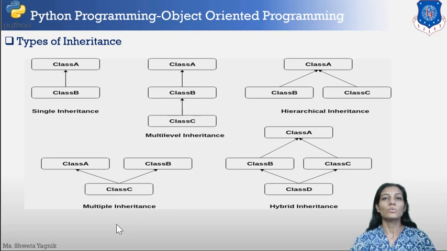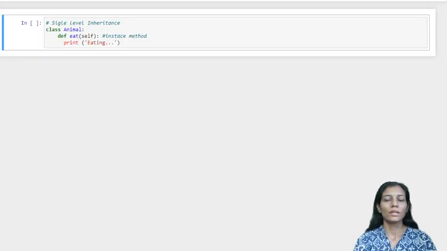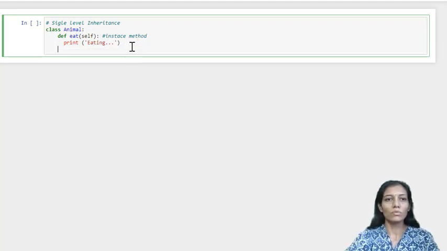Now we'll see how to implement inheritance. Let's define a single inheritance. Here we have already defined one class called animal, in which we have one method called eat, which is fully defined. Now we want to inherit this method into the derived class, to acquire this property. So we have a class dog, in which, as per the format, we need to pass the name of the base class in brackets. So here animal must be passed.